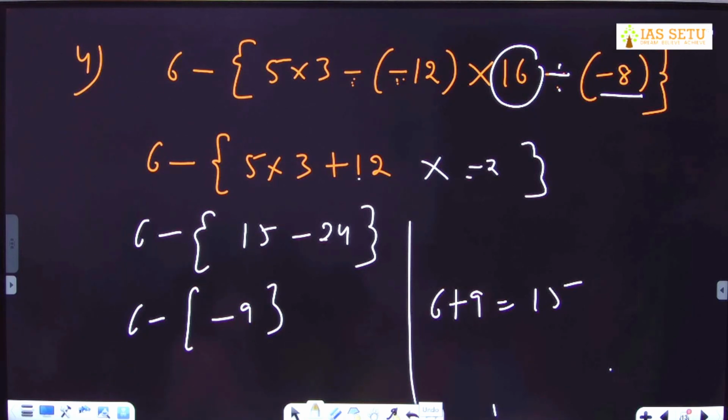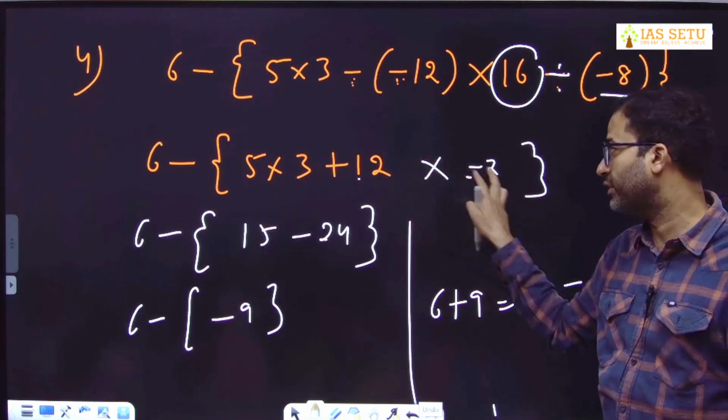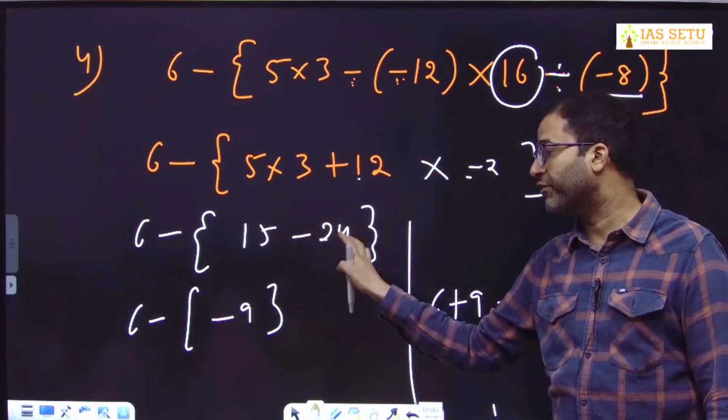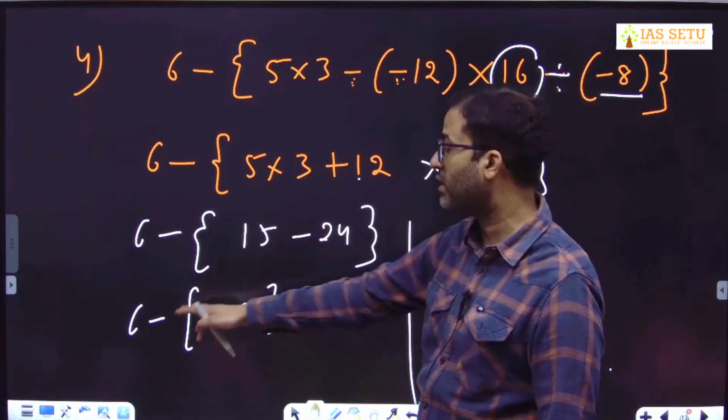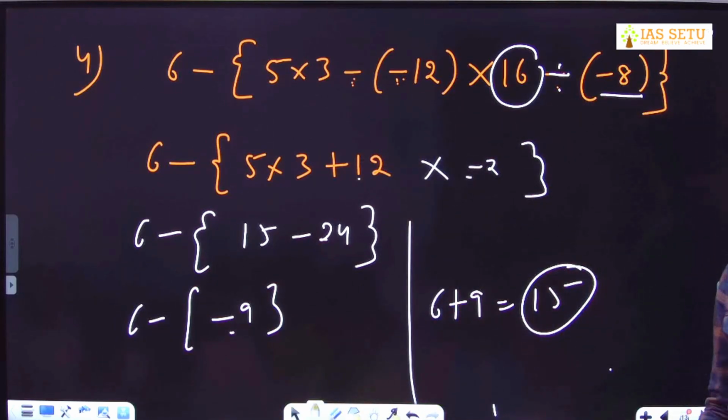I mistakenly took the multiplication as addition. 16 divided by minus 8 is minus 2. 12 into minus 2 is minus 24. 15 minus 24 is minus 9. Negative into negative is positive. 6 plus 9 we get 15. Okay, fine.